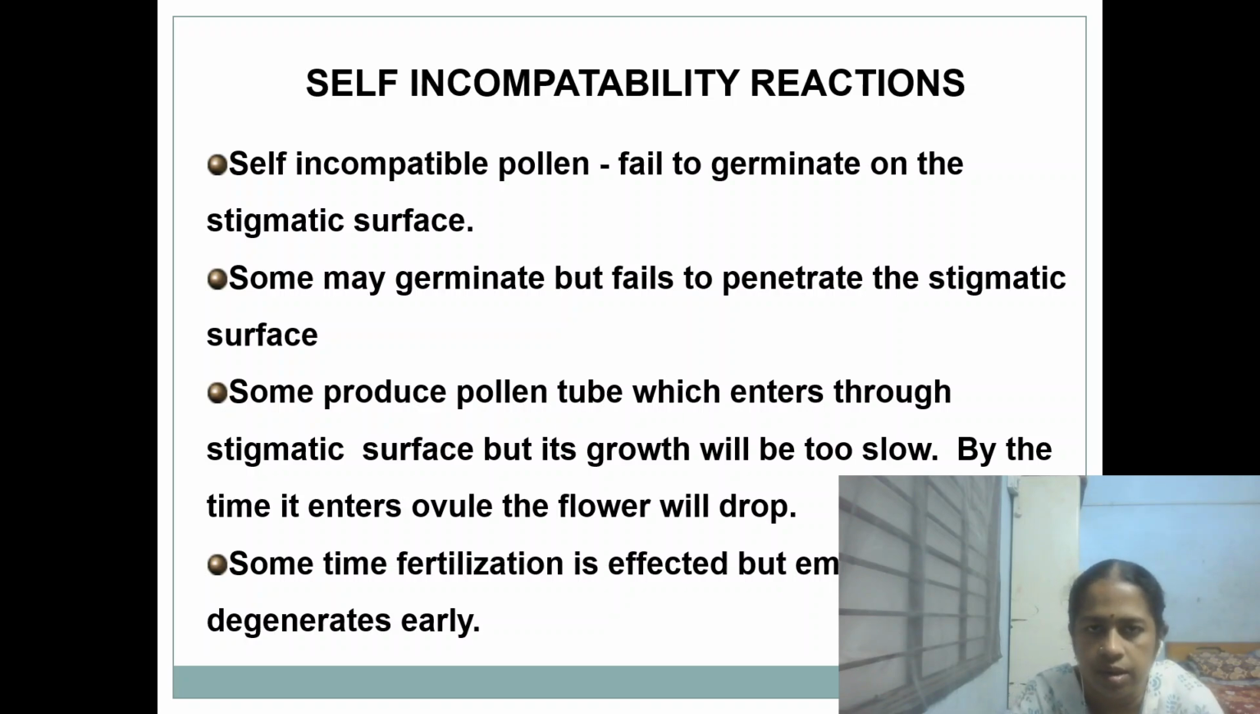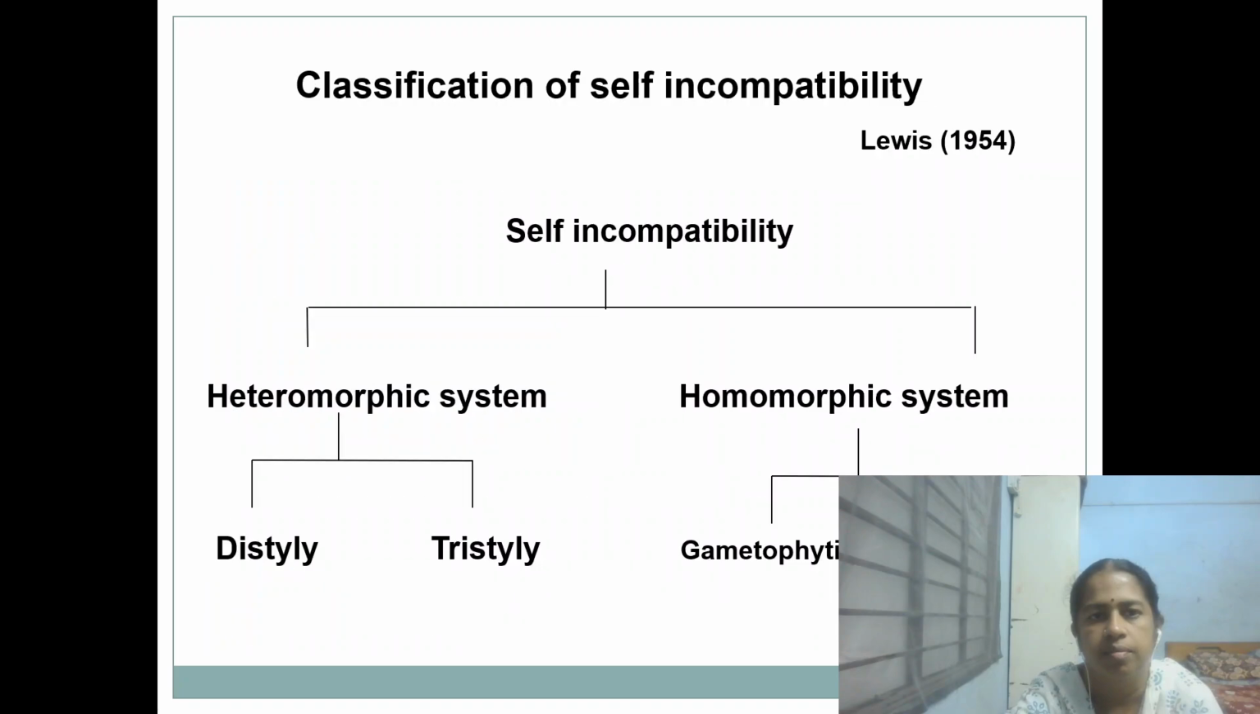First is in the stigmatic surface, where germination will not be there. Second is also in the stigmatic surface, where it will germinate but penetration will not be there. Third will be in the stylar region, and fourth will be in the ovule. Even after fertilization, the ovule will degenerate very early without production of seeds.